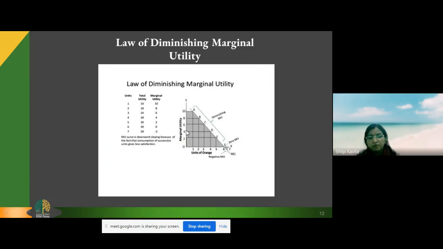Graphically, if we plot it in the graph, we'll see that total utility and marginal utility have a different behavior. The marginal utility goes on diminishing. That means as we consume more and more of a commodity, the additional satisfaction which we derive from additional consumption goes on diminishing. And you can see that there is a negative slope, or a negative relationship, between the marginal utility and the units of orange here. After point 6, this is the point where the marginal utility becomes 0, and after this, if we consume more oranges, this will give a negative utility or disutility.